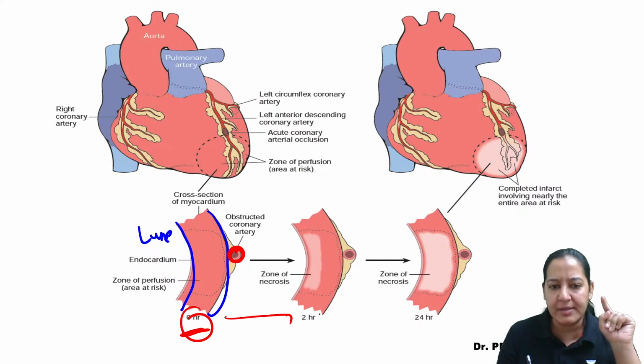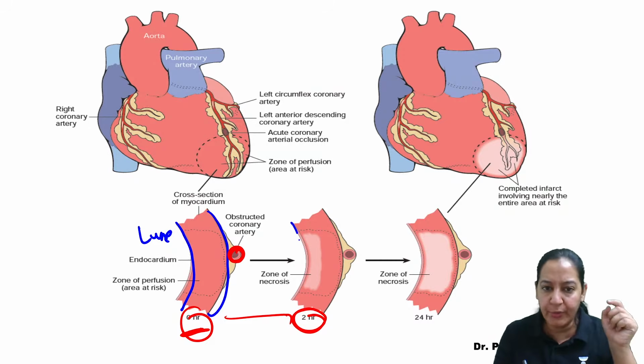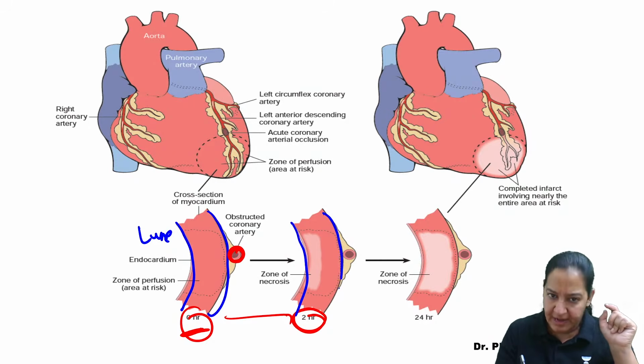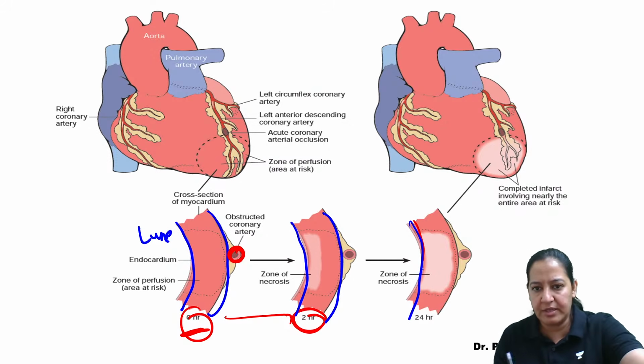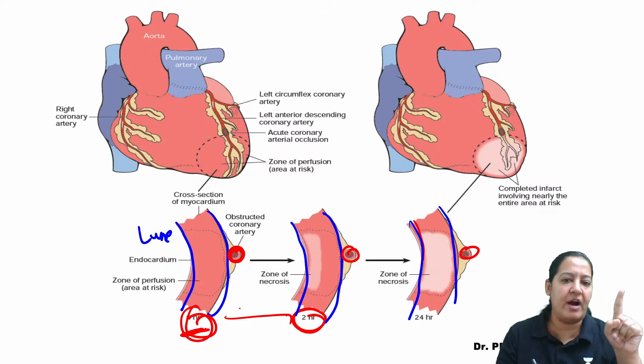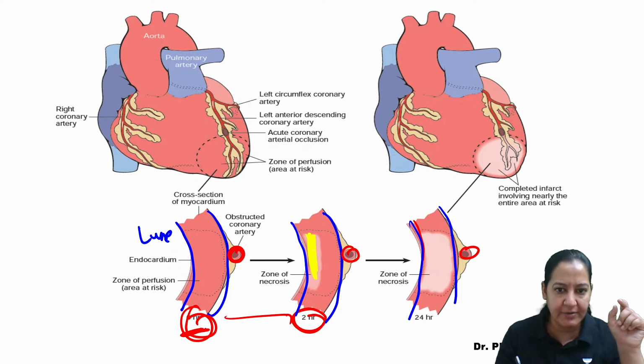But after 2 hours, if you see the same coronary, the same diagram, this is the left ventricular wall. Let me draw the left ventricular wall once for all, and you can see the coronary which is obstructed. So at 0 hour, I can't see any infarct. But at 2 hours, I can see the infarct started on the inner side. Can you see this is the infarct?